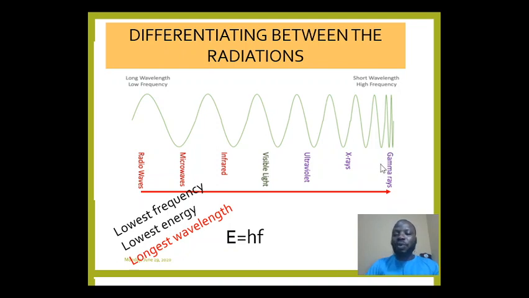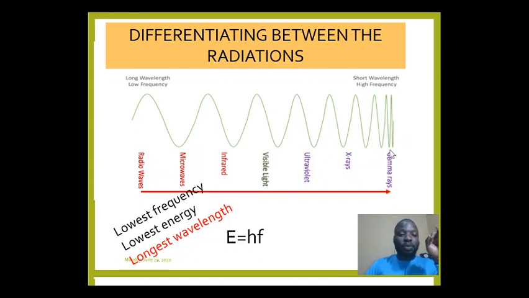Y is going to have the lowest wavelength. So that's what you can just deduce from this one. In summary, if we are comparing, the wavelength is increasing from gamma to radio. In terms of frequency, the frequency is increasing from radio to gamma, while the energy is also increasing from radio to gamma.